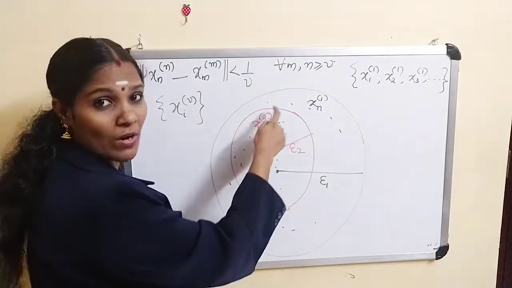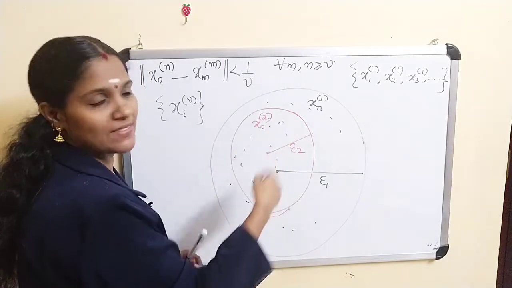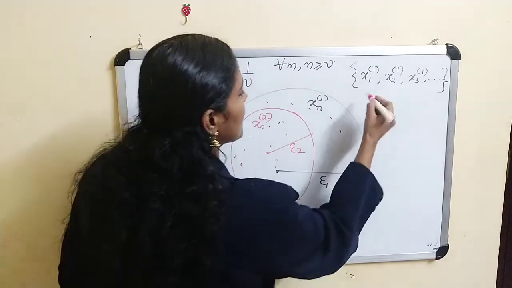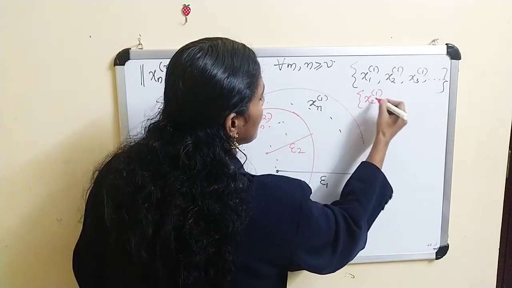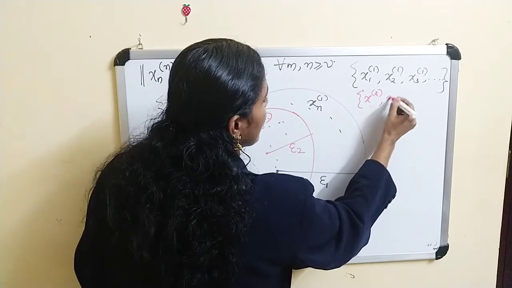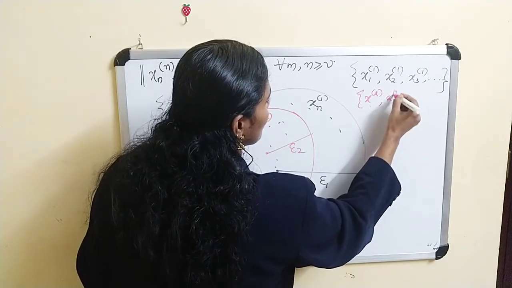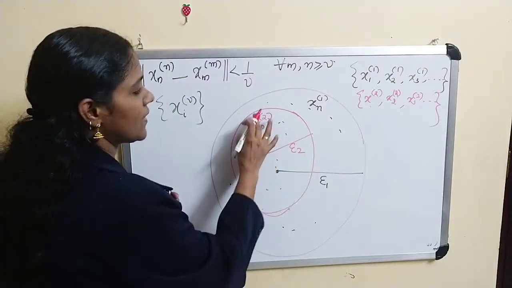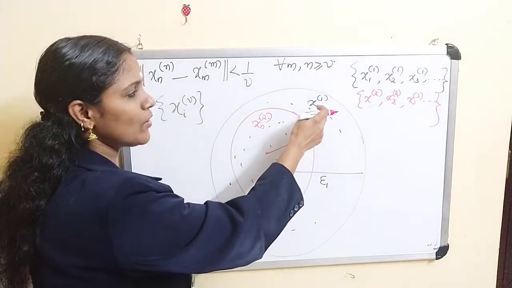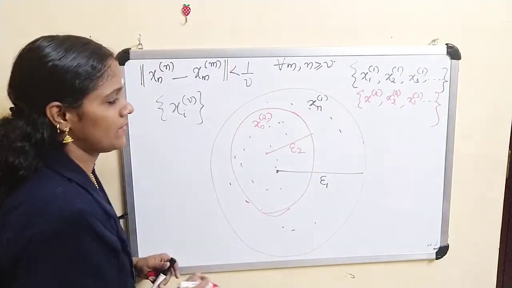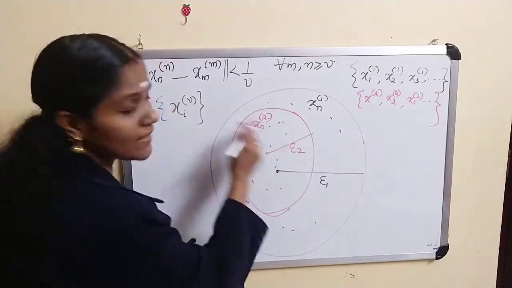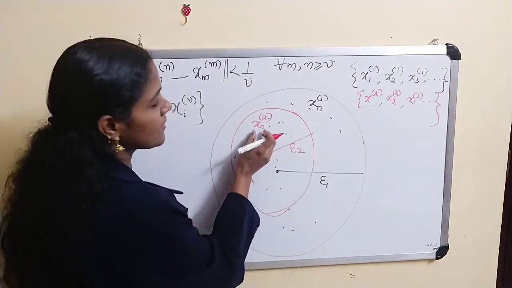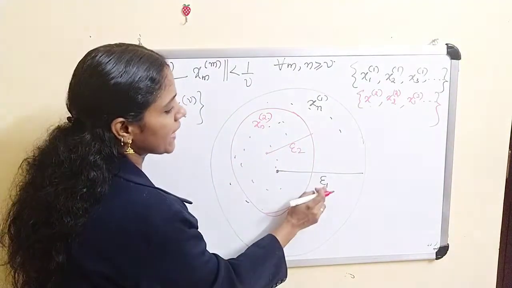So this is x12, x22, x23, etc. The elements are x21, x12, x22, x32, etc. Clearly all these elements belong to this set. Okay, clear?